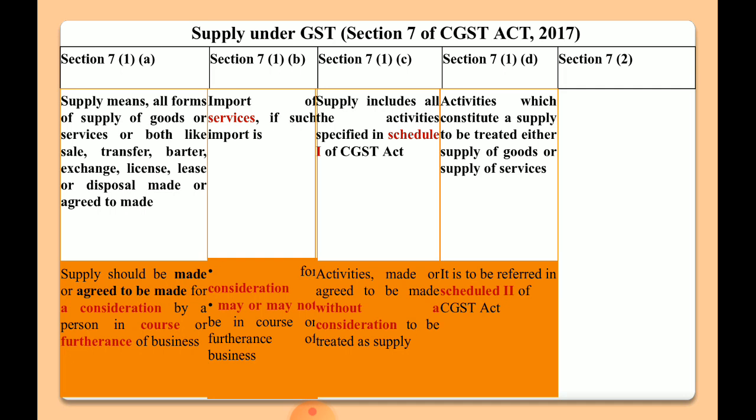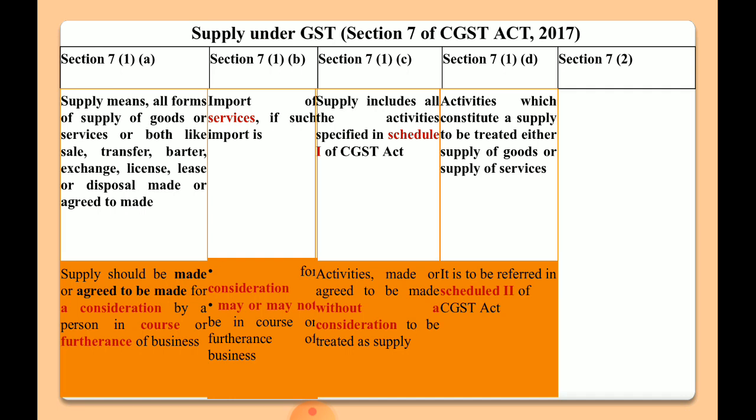Schedule 2 of the CGST Act provides a list of certain activities that are to be treated as supply of goods, and a list of certain activities that are to be treated as supply of services. It means Schedule 2 clearly defines that these are the activities to be treated as supply of goods and these are the activities to be treated as supply of services. There should not be any point of confusion between the goods and the services.